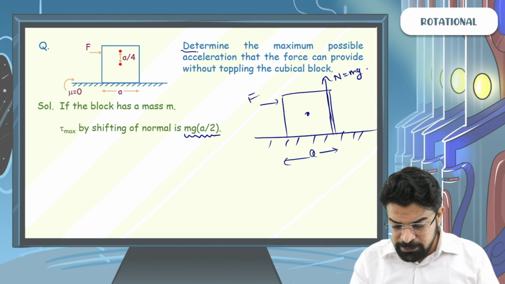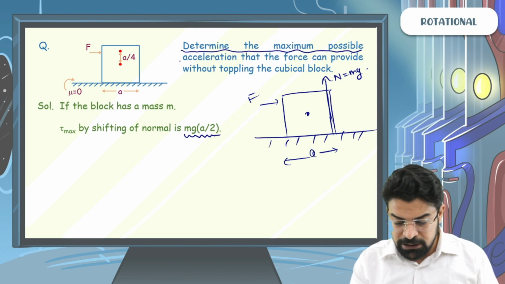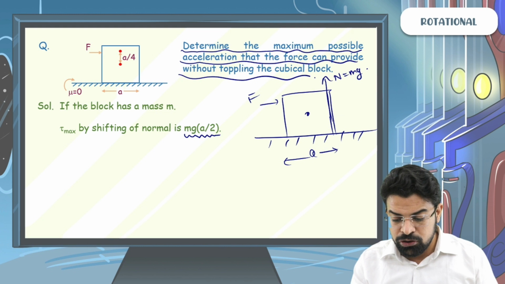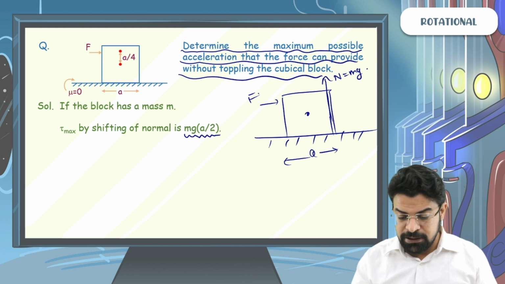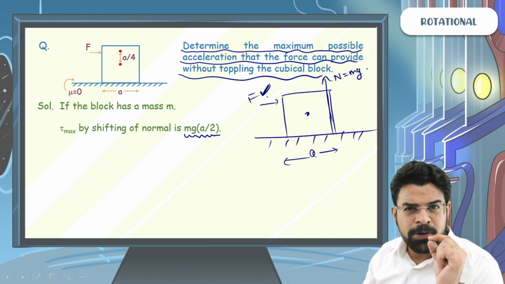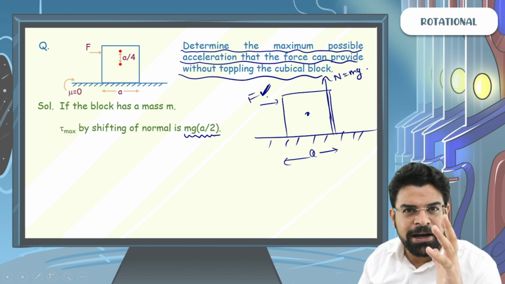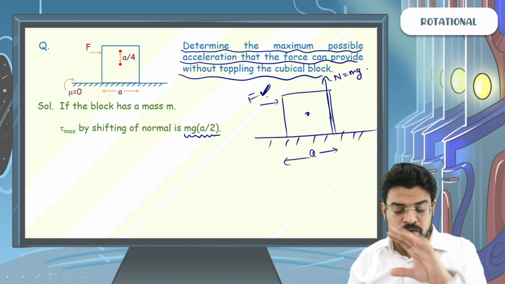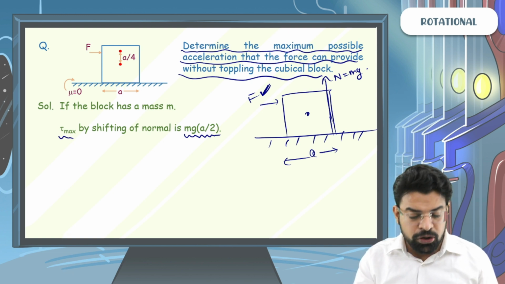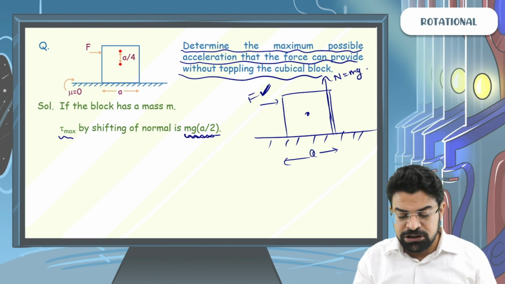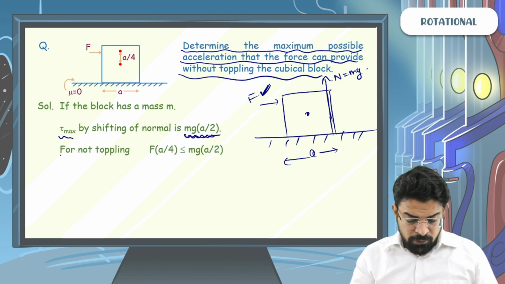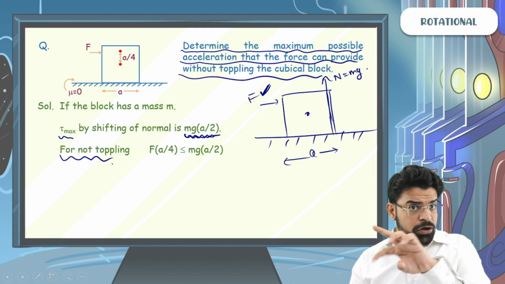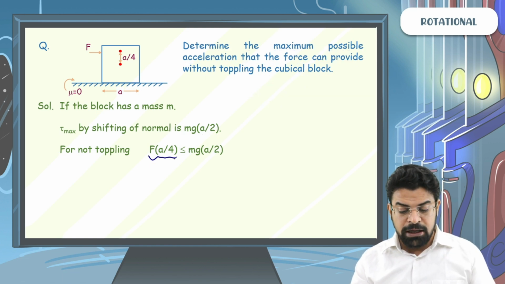Now determine the maximum possible acceleration that the force can provide without toppling the cubical block. To determine that, we need to know the maximum possible force for which this block won't topple. The maximum torque we can get by shifting of normal is mg into a by 2. For not toppling, the external torque is F into a by 4.